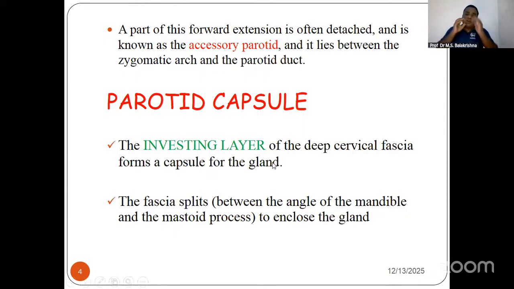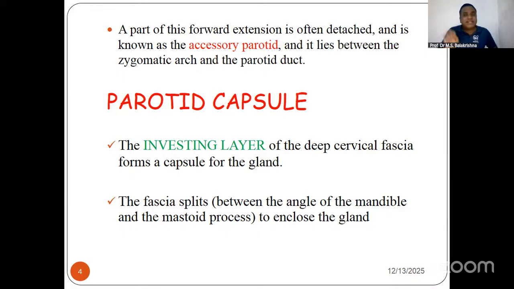Next, this parotid gland is here, just like a phone which is here. It is covered with some skin or tissue, which is from the investing layer of deep cervical fascia. Now, in our neck, cervical means neck. In our neck, there are 6 fascias. The first one is investing, then pretracheal, prevertebral, carotid, pharyngobasilar, and buccopharyngeal fascia. 6 fascias are there. So this is one MCQ.